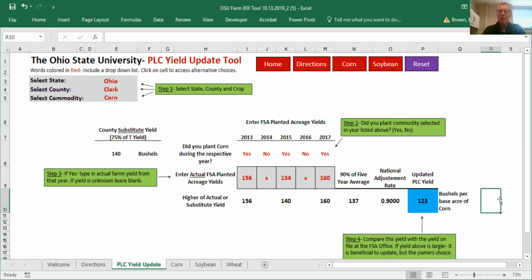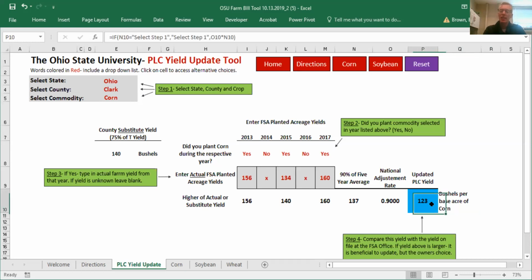The Farm Service Agency should be sending out letters. I don't know exactly when those are going to come out, but the Farm Service Agency should be sending out letters that tell you what your current PLC yield is for your farm. If your PLC yield that you currently have on record is above 123, or whatever is in this blue box, you might consider just not taking the update and leaving your yield the same because you have a higher PLC yield by not doing anything.